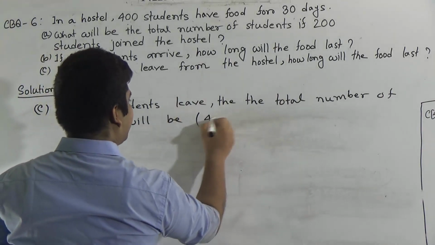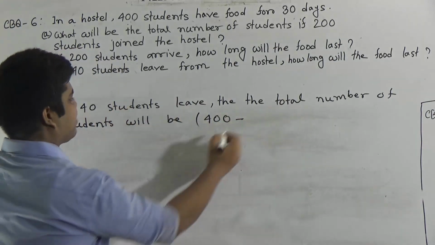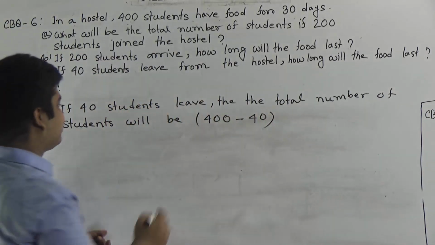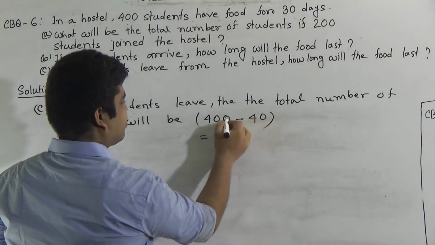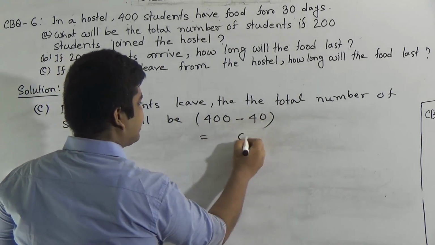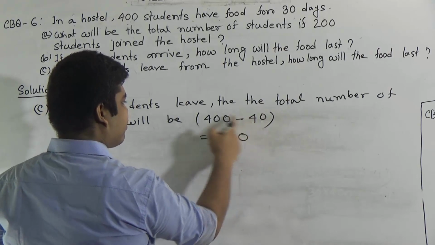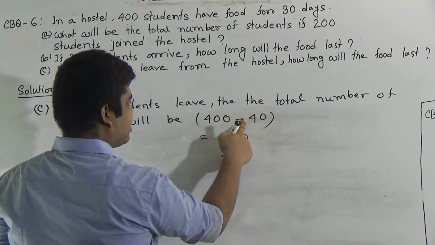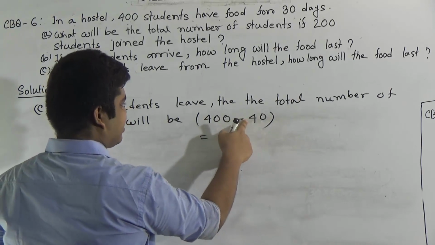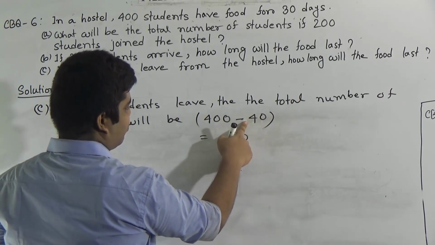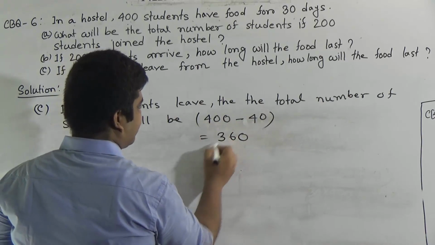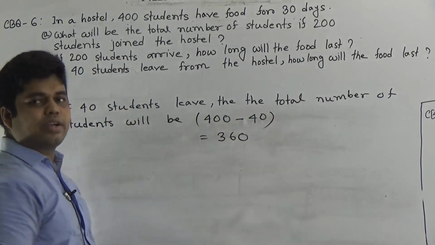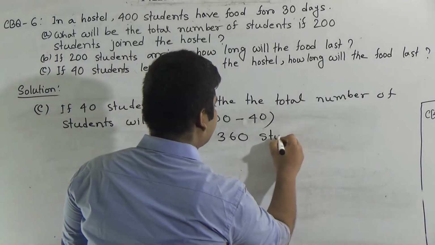Total number of students was 400. If we subtract 40 from 400, then what will happen? 0 minus 0 is 0. If we subtract 4 from 10, we get 6. Carrying on, and this 1 is added with this 0, which is not visible here. So 1, 2, 4, 3. That means if we subtract 40 from 400, then we get 360 students.